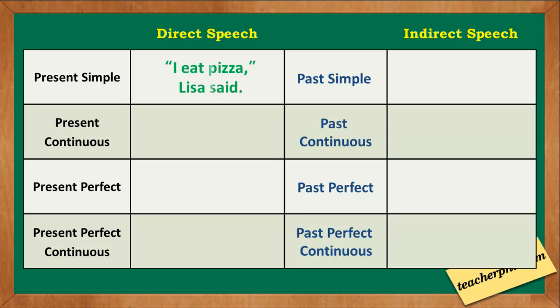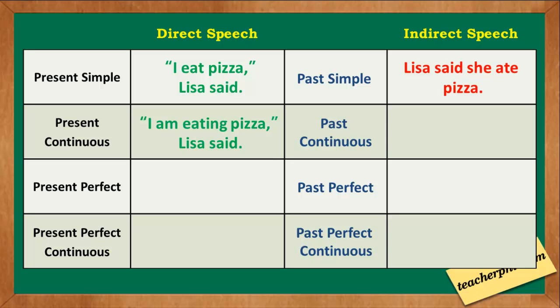Examples: "I eat pizza," Lisa said. "I eat pizza" is present simple. But with indirect speech, it becomes "Lisa said she ate pizza," a past simple. For present continuous, we have "I am eating pizza," Lisa said. The indirect speech is "Lisa said she was eating pizza," a past continuous.